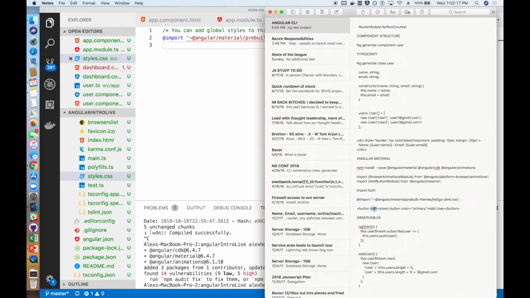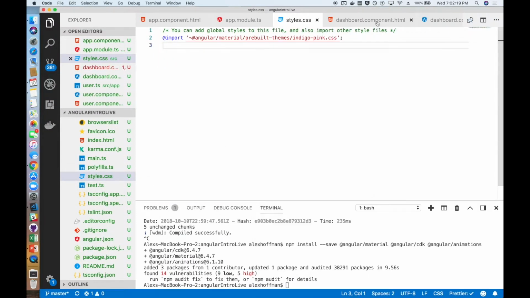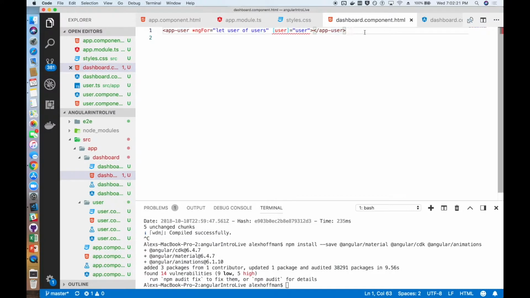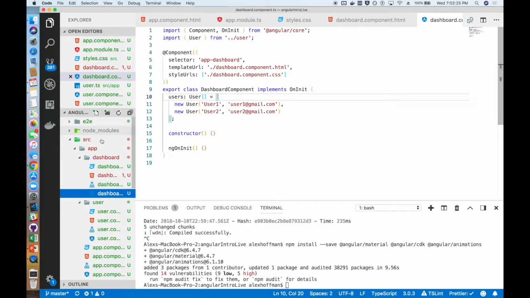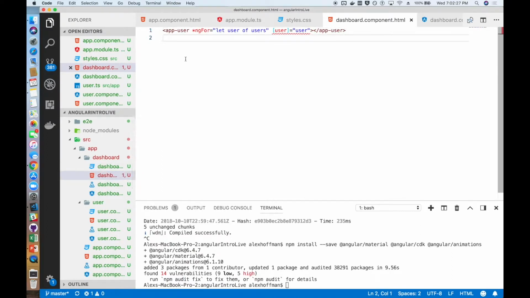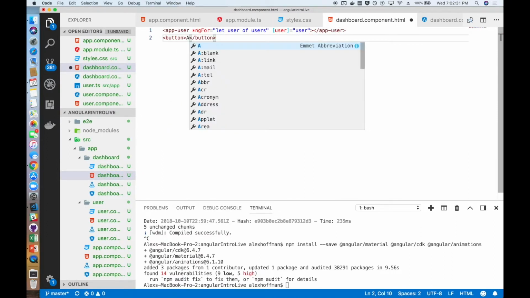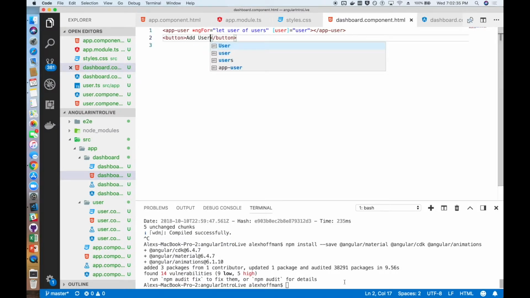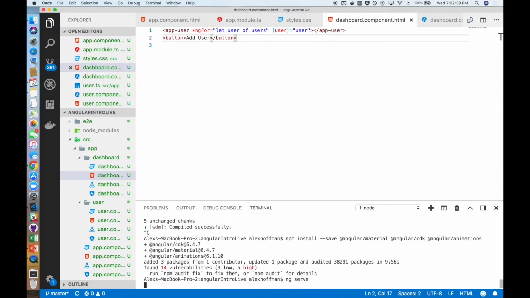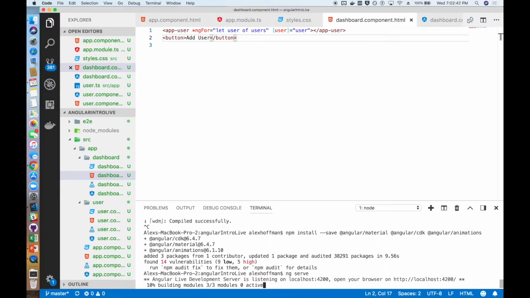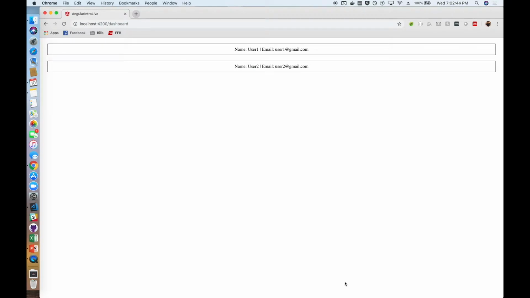All those setup steps are just on the home website of Angular Material, so it's super easy. The last thing we need to do is we also need to import a theme that tells us basically what colors to use on our Angular Material items. You can use one of the default themes, or you can use whatever colors you want. It's not difficult to set up your app to do that. So first thing, we're going to see a non-Angular Material button. What that looks like, we're just going to stick a button in for add user. We're going to serve it back up, and we are going to take a look at what that looks like.